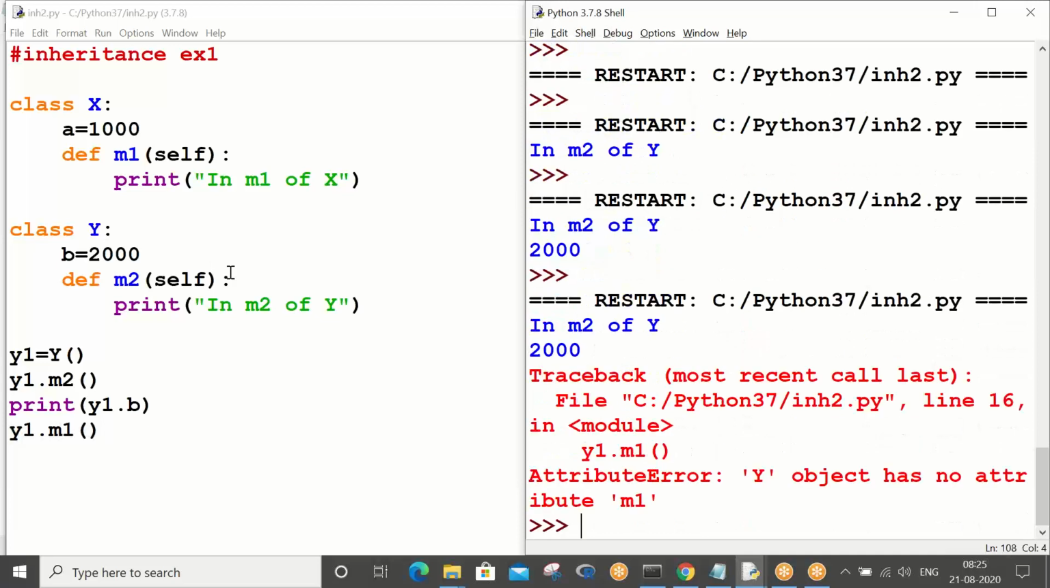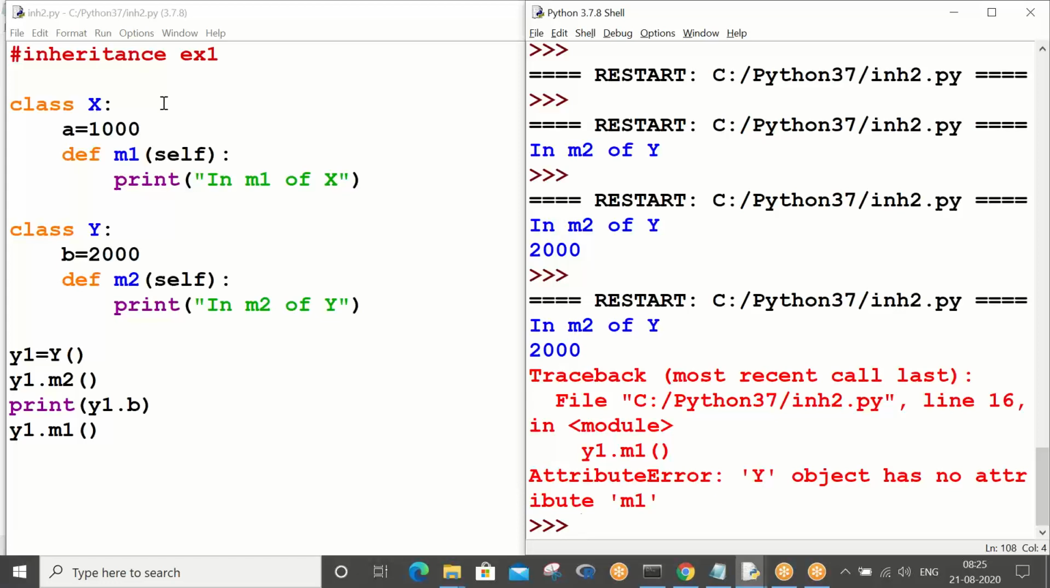It is throwing error. In which line? Same y1 dot m1. It is not getting executed. That just now I said, constructor concept is this only: one class's properties you can call with another class. But here it is showing error.